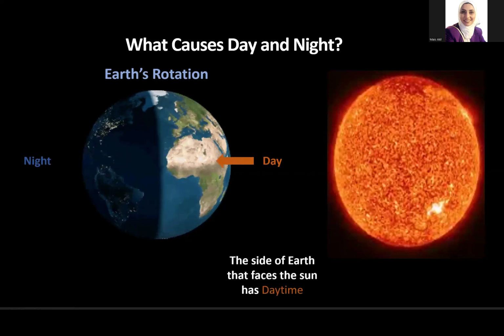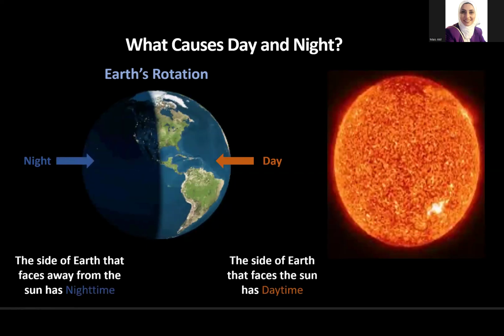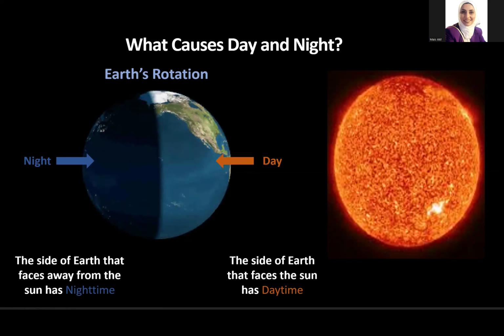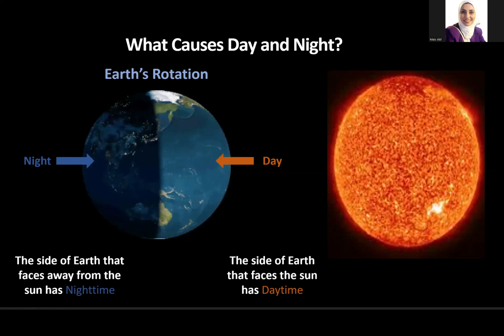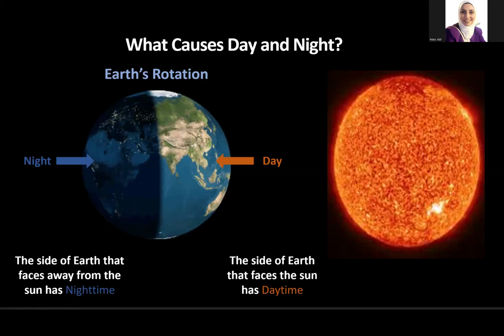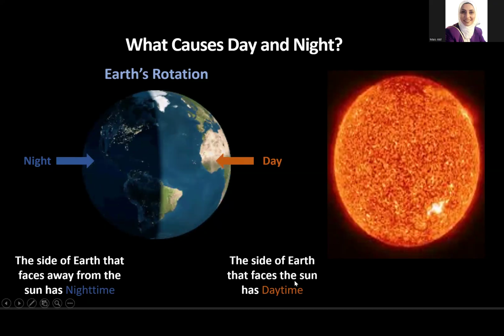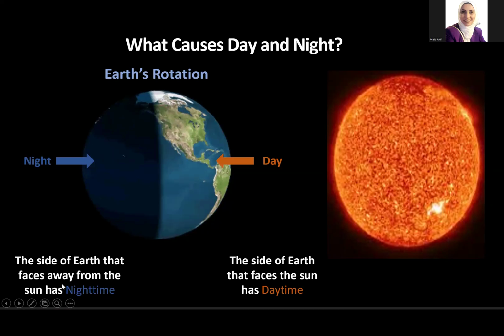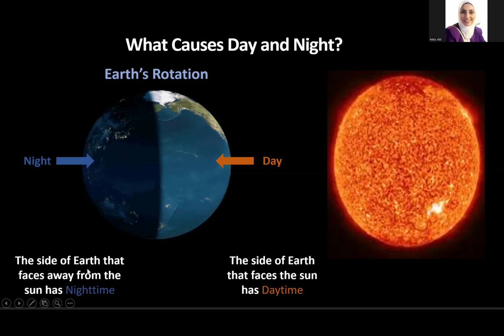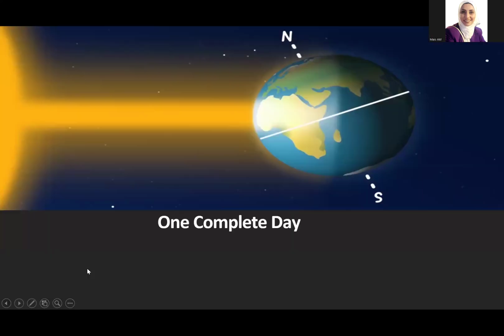And the part that faces away from the sun has nighttime. So be careful for day and night. We are using the words faces the sun or faces away from the sun. So this is what causes day and night.